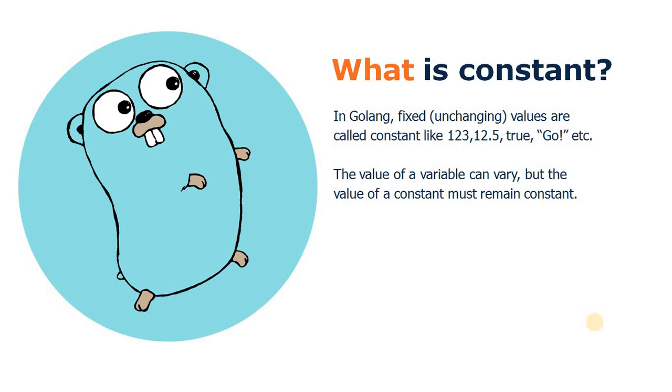In Golang, or you can say other programming languages as well, any fixed value or unchanging value is called a constant value, or you can say the constant. Here we mention some examples, like 1 2 3, which is a constant or literal, and 112.5 is a floating point, true is a boolean, and "go" is a string literal. So literal or constant.